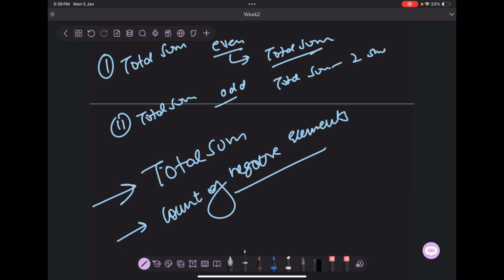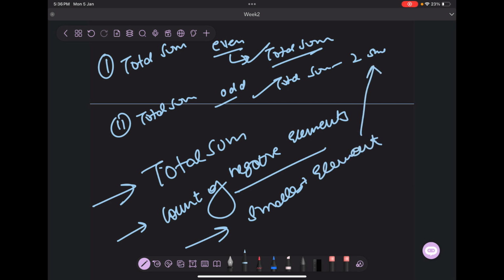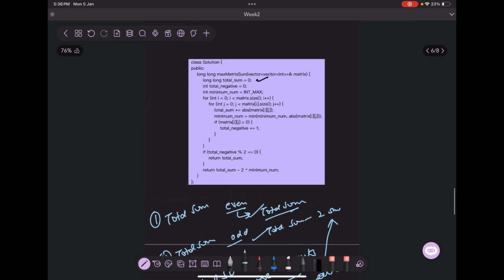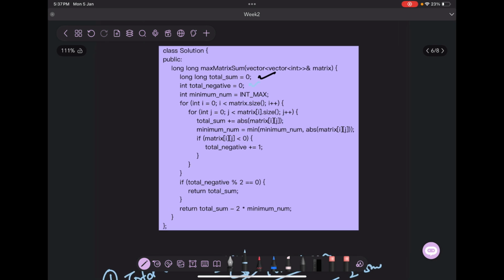Because if it's even, then we know what the formula is. If it's odd, we know what the formula is. And the third thing, what the smallest element is. So we need these three things. That's exactly what I do here. Total negative is the count of total negatives that we have. Minimum num is the minimum number of the grid. I iterate through the grid here.